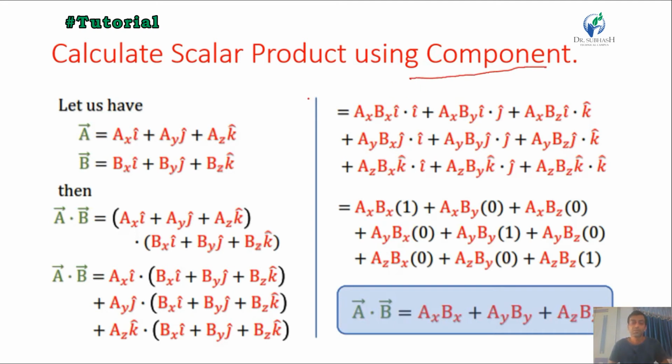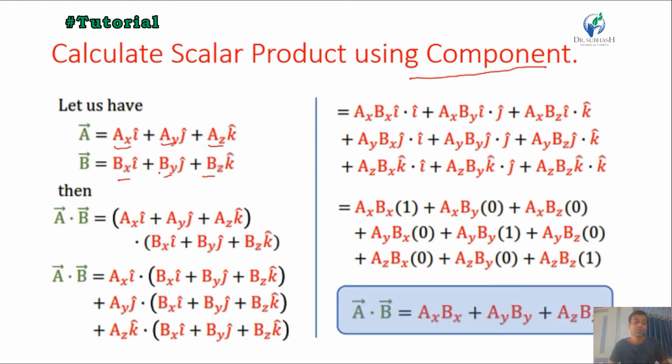First of all, what is a component? Suppose we have a vector A equal to AX in the I direction, AY in the J direction, and AZ in the K direction. Then AX, AY and AZ are the components in the I, J and K directions respectively. Similarly, vector B is equal to BX I, BY J and BZ K. Then BX, BY and BZ are the components in the I, J and K directions respectively.